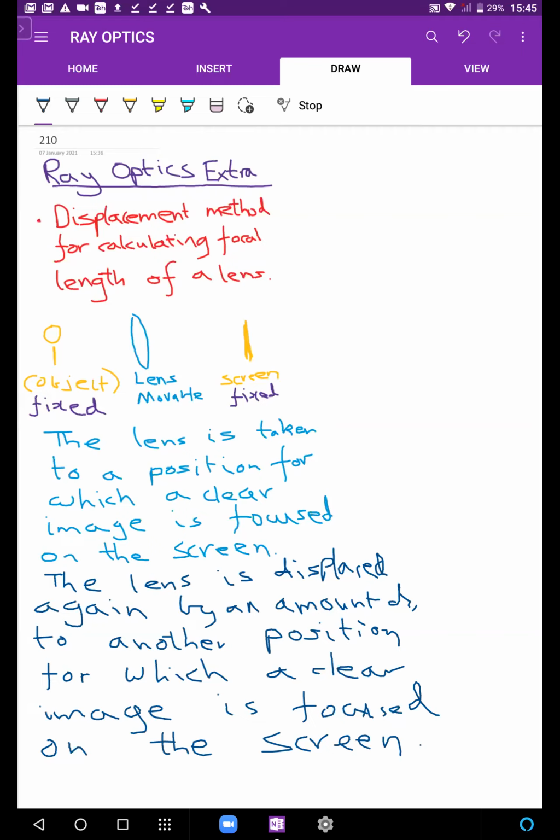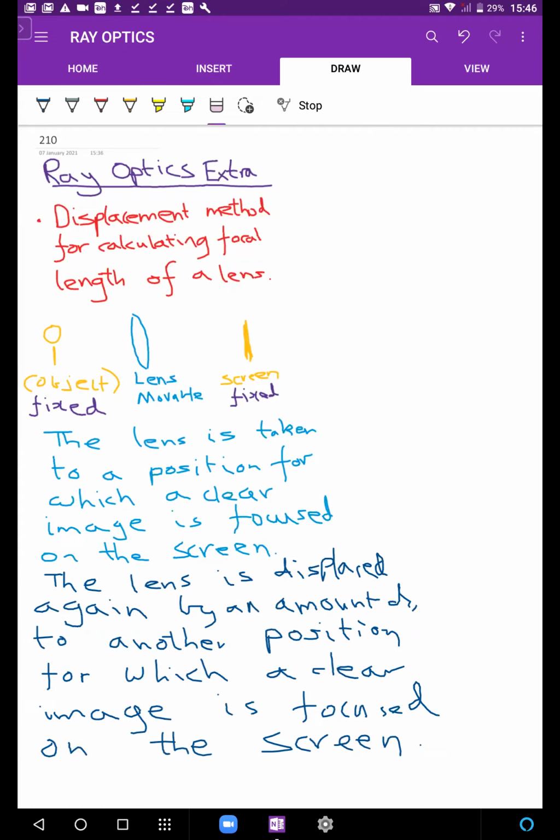And what's going to follow is going to be quite simple. I'll just show that. So let me explain, why do we get these two positions?